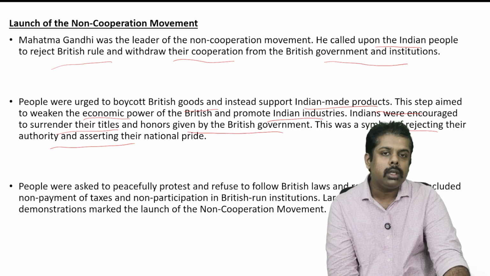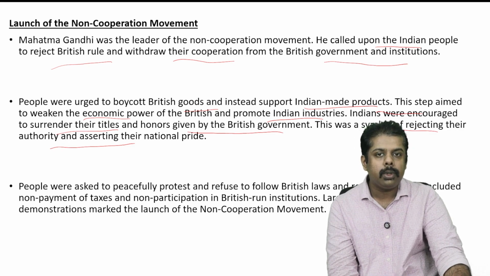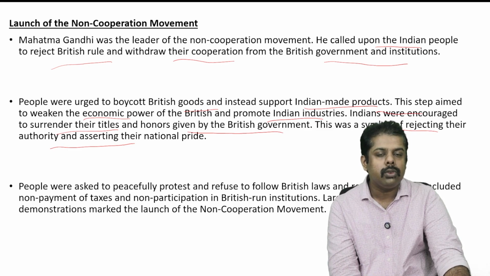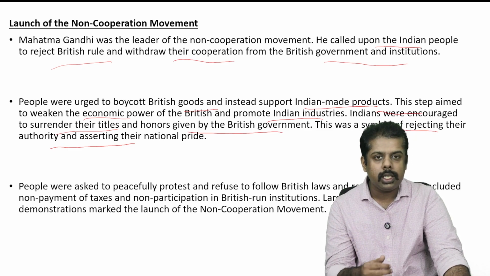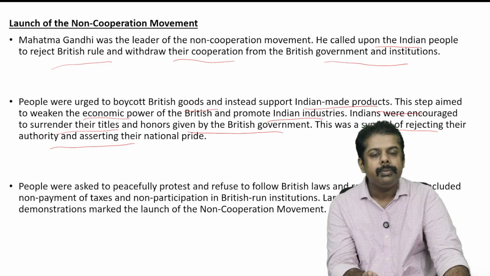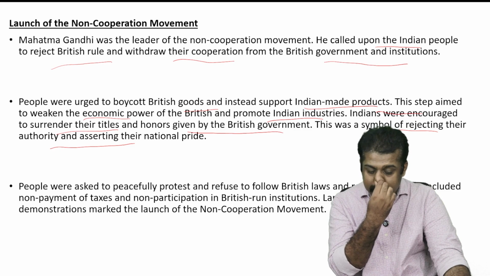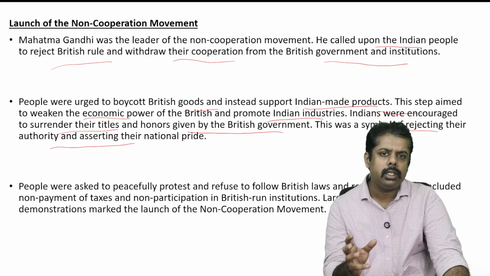Indians were encouraged to surrender their titles and honors given by the British government. This was a symbol of rejecting their authority and asserting their national pride. By rejecting these titles, the main aim was to reject their authority and assert national pride.